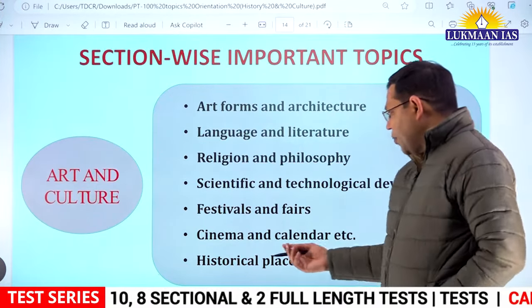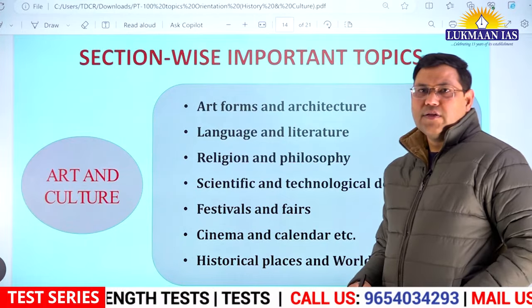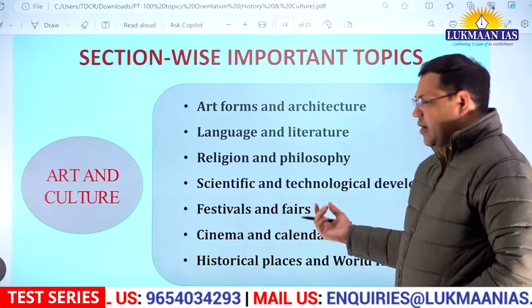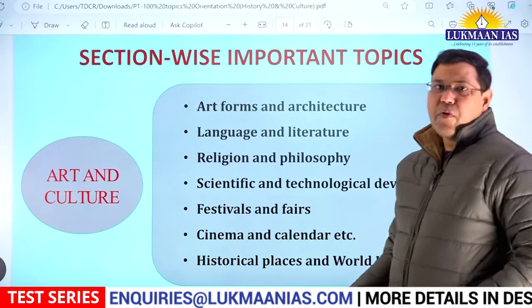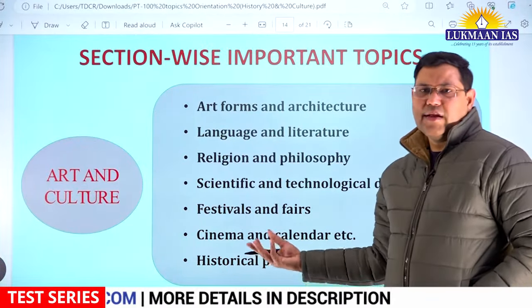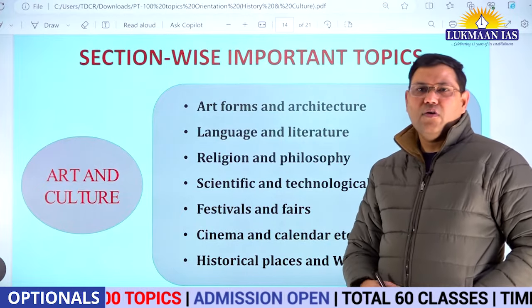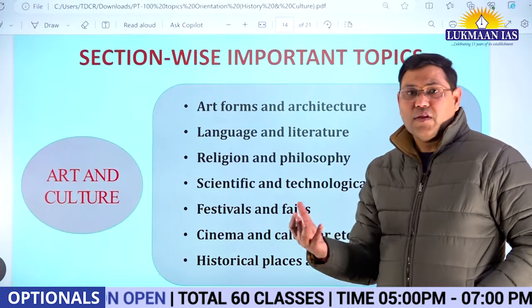And then there are miscellaneous topics which you study out of history and culture books. That is festivals and fairs, if they are in news or they are important, you should know about them. Any important film, calendars, this you study basically in ancient and medieval India itself. For example, there is Shaka era, or Vikram Samvat, so you study there.